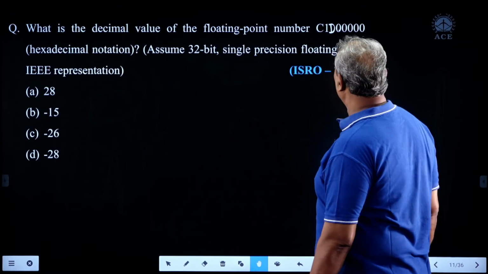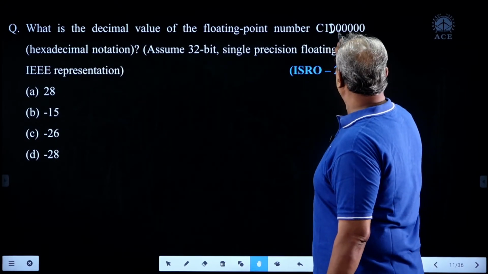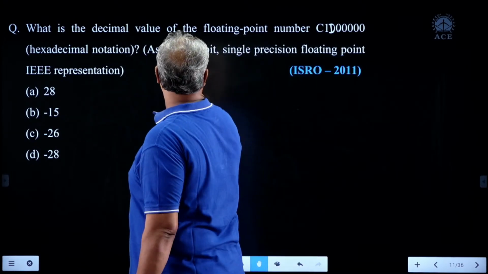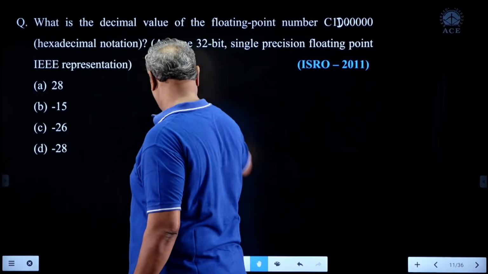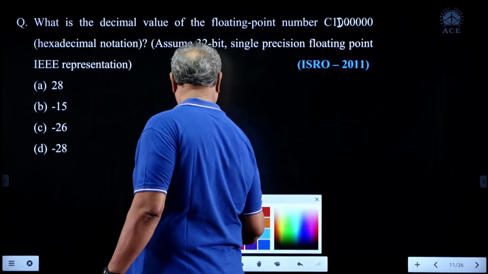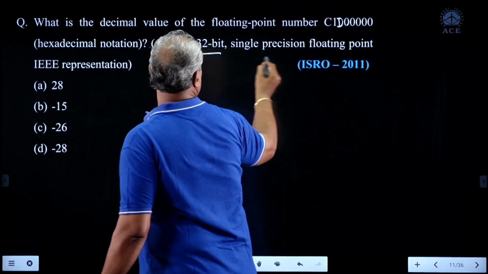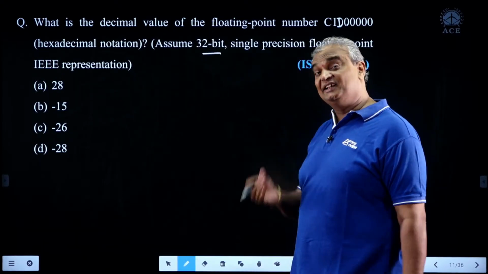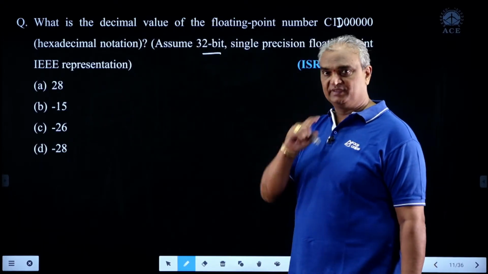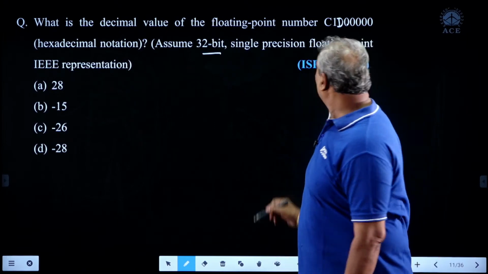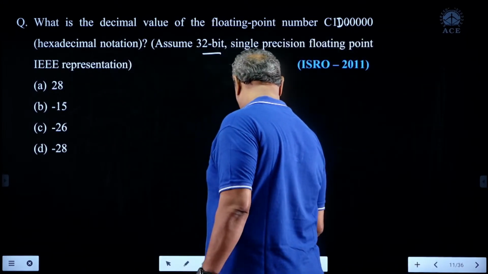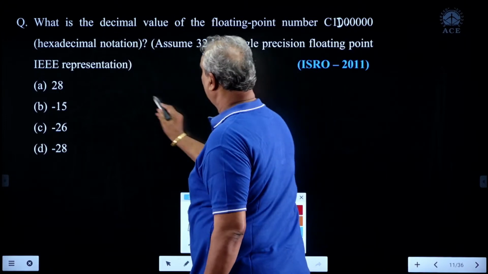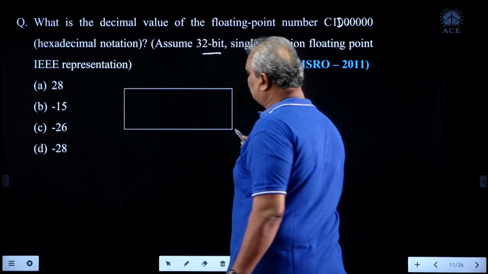Assume 32-bit single precision floating point IEEE representation. This data is represented in IEEE standard 32-bit notation. Now in this, he asked the decimal value of the same.